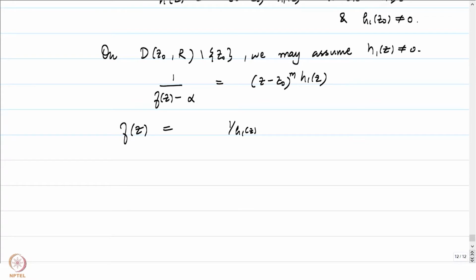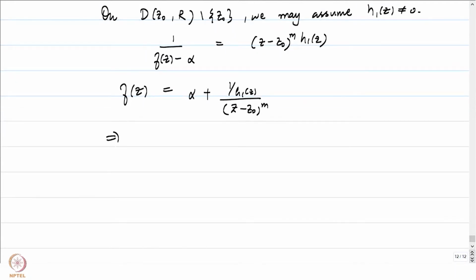So here we can talk about 1 by h1 of z, which is a holomorphic function, divided by z minus z0 to the power m, plus alpha. So this is going to be alpha plus this. Therefore, we get to conclude that this is the exact expression of a pole, right? This tells us that f has a pole of order m at z0.